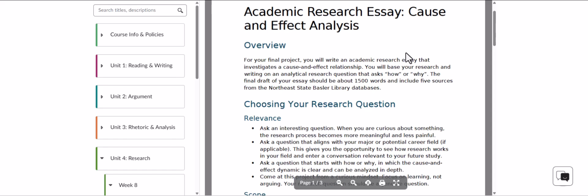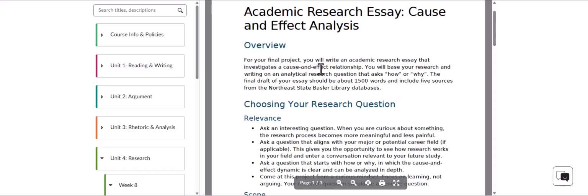All right. So part of the assignment is that you must use the library databases, because that is a skill that you will need, not just for this class, but going forward. It's just good to have. And there's a whole week about that. So don't you fret. So yeah, 1,500 words, 5 sources from the Northeast State library databases.